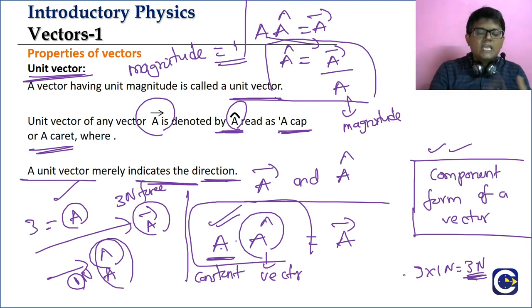A into a cap is equal to a bar. A into a cap is equal to what? A bar. We can also write it as a cap is equal to a bar by a. So a cap is equal to what? A bar by a. Remember this, we are going to use this particular formula in some cases.